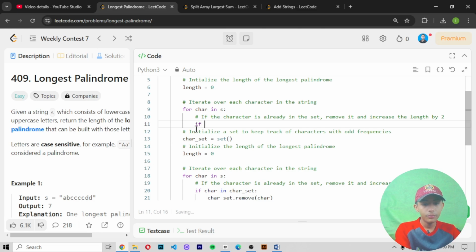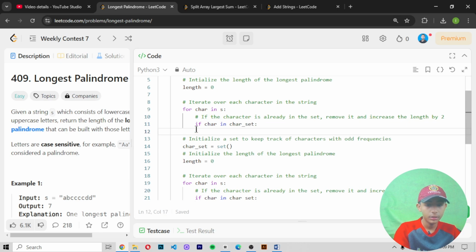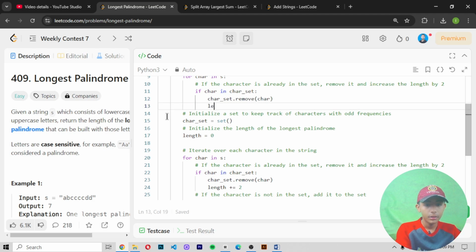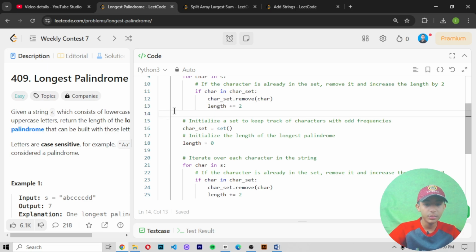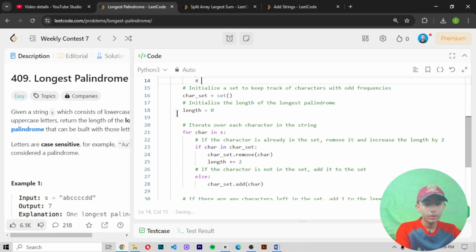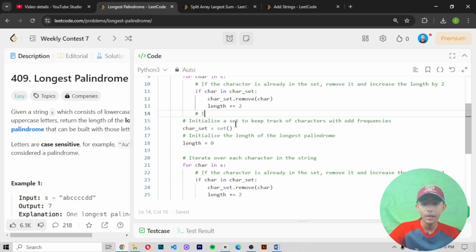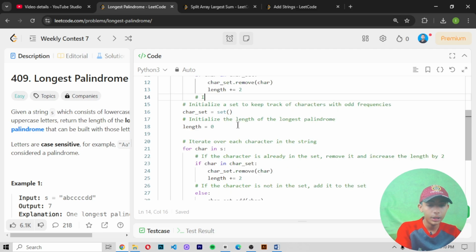So if char in char set, enter, char set dot remove char, enter, length plus equals to 2, enter, backspace. Now in the 11, 12, 13 lines: if the character is already in the set, remove it and increase the length by 2. In this line we are doing this.